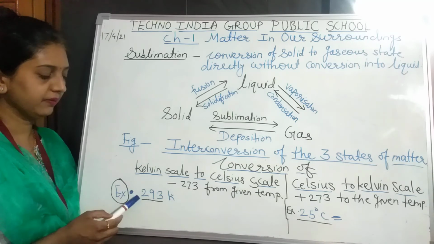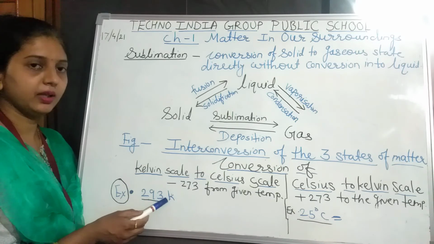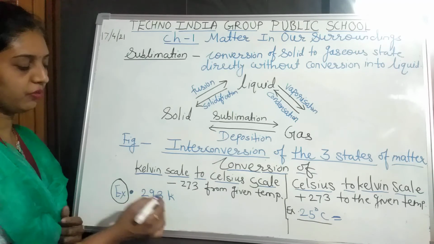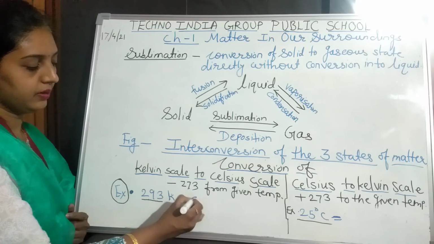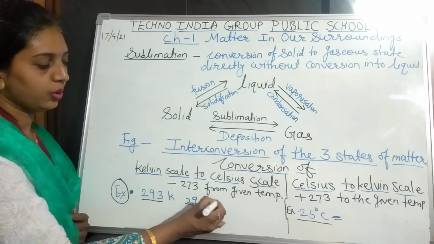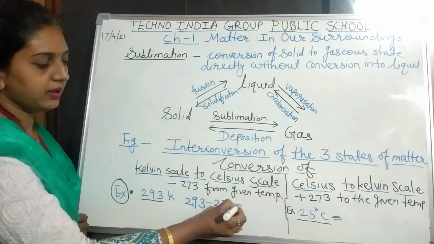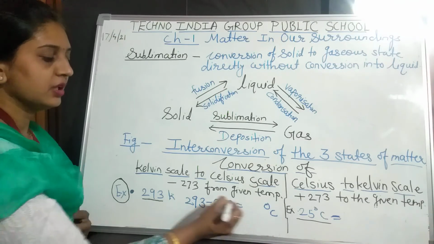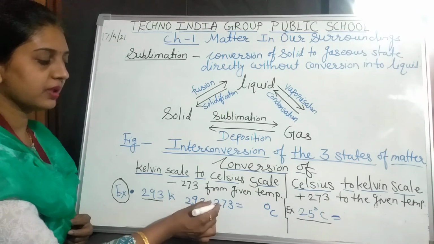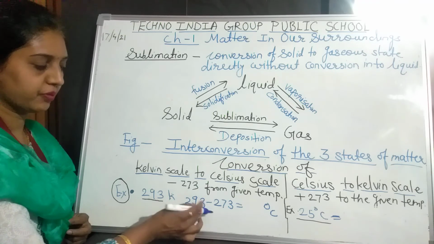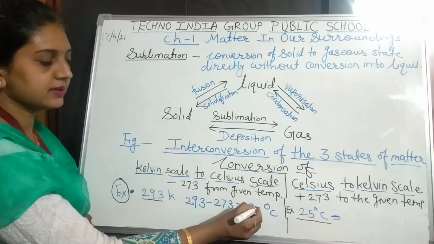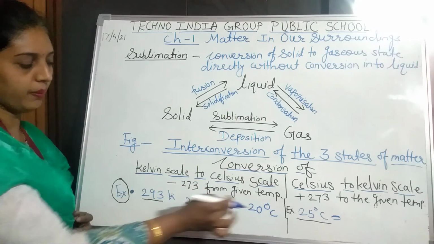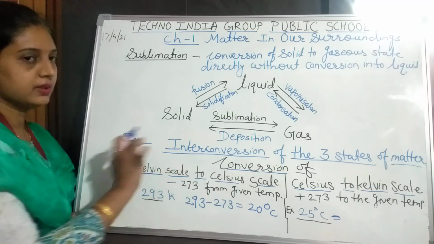For that we have taken one example, 293 Kelvin. Suppose 293 Kelvin is given, then what we have to do? 293 minus 273, then the answer which we get is in degree Celsius. So what is the answer after subtracting 273 from 293? We got the answer 20 degree Celsius. So 20 degree is in the Celsius form after conversion of Kelvin scale into Celsius scale.